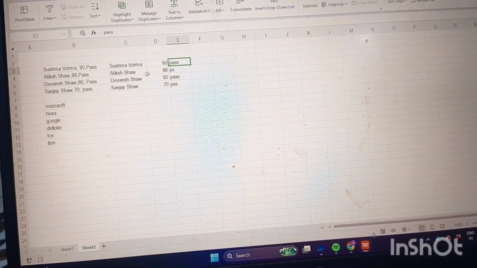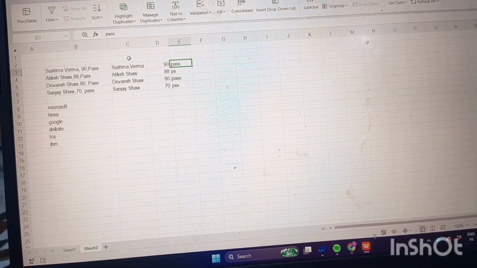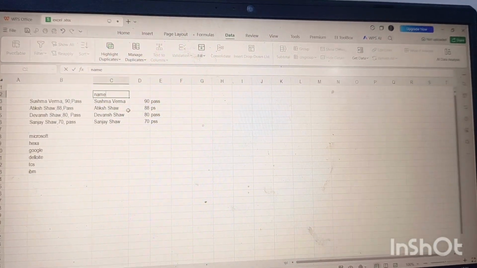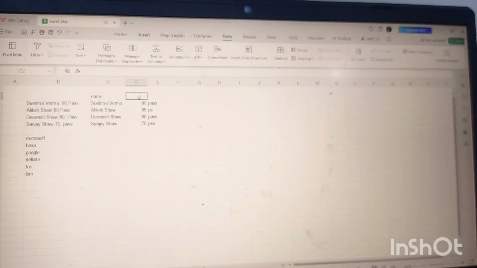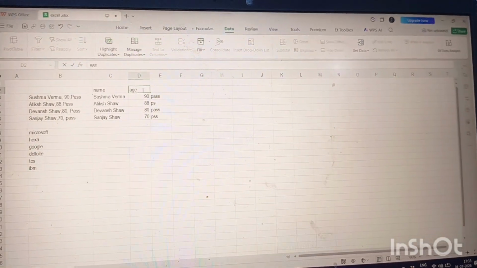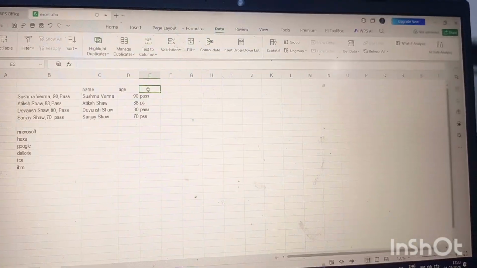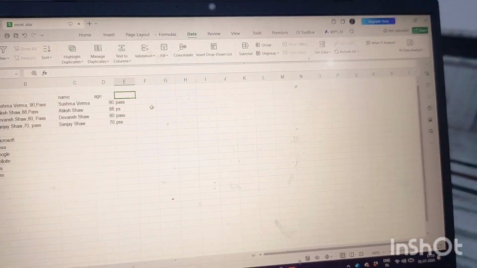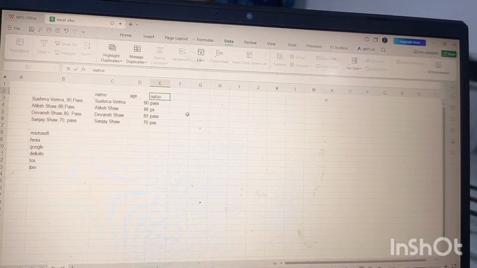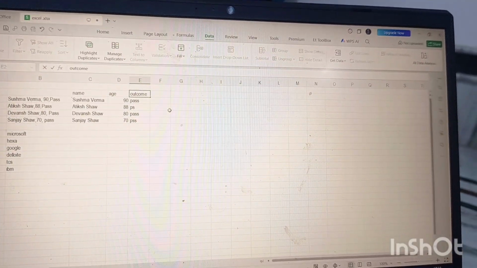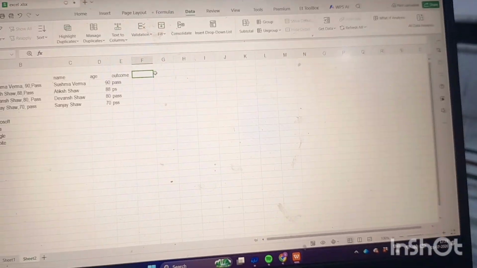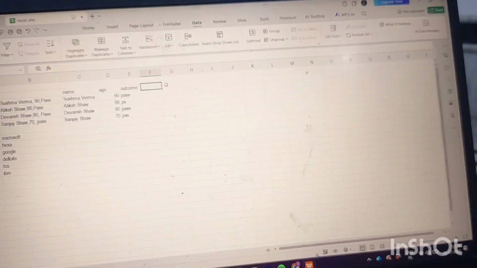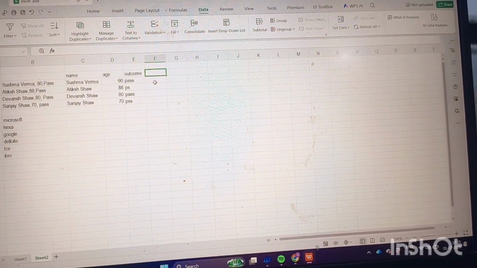Suppose this is Name, this is Age, and this is Marks, Outcome, Result, and we are going to use a formula.